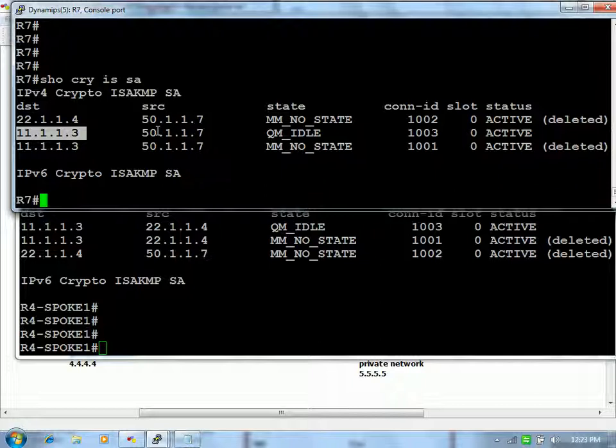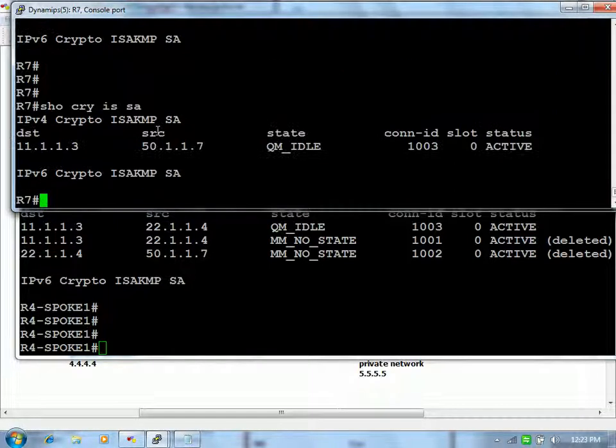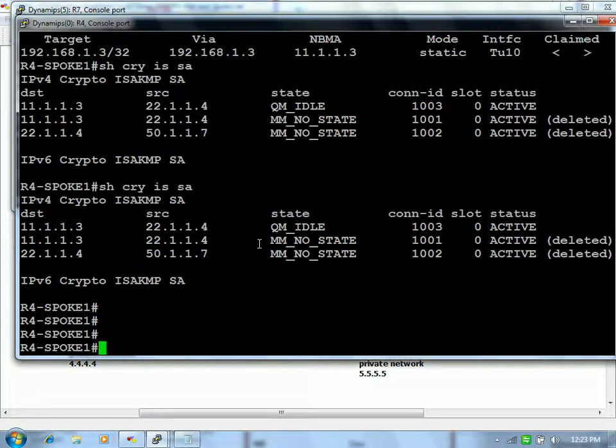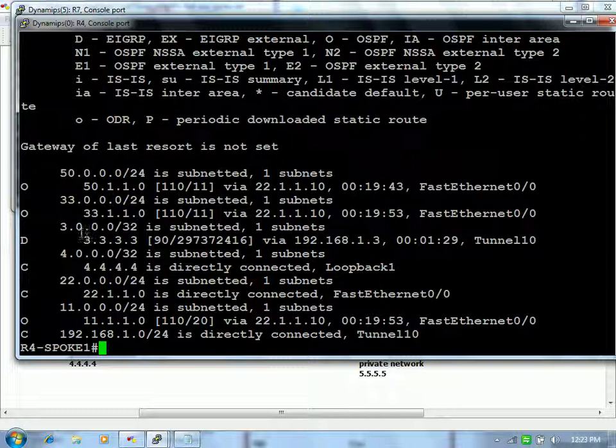So that tunnel is required, but that tunnel will not be used for data traffic encryption or decryption. Actual data traffic encryption and decryption will happen over the actual tunnel. Actual tunnel means from one spoke to another spoke, real destination to the real source. See, now it's aged out, right? Only one. Now let's say, show ip route, you have the network reachability of